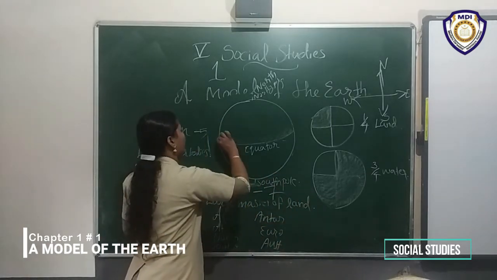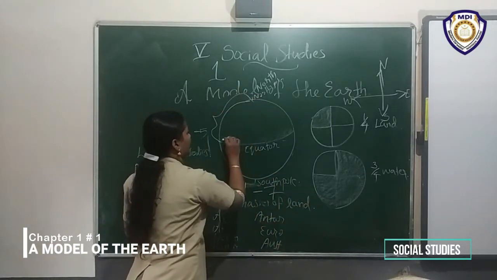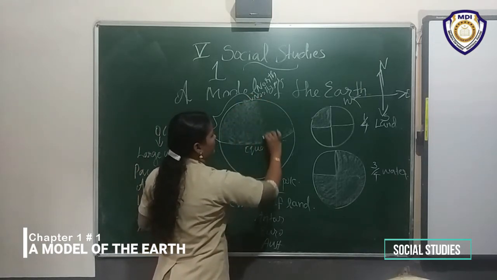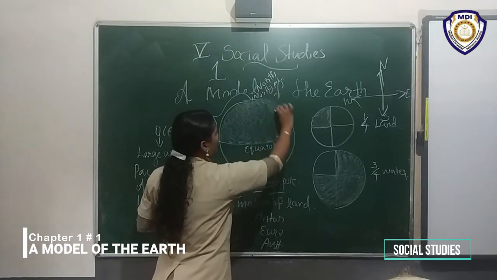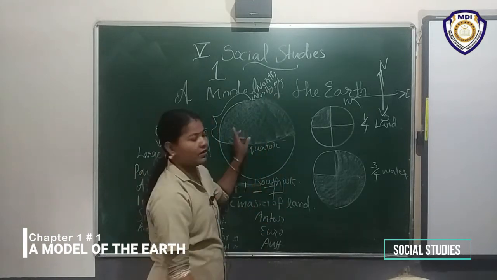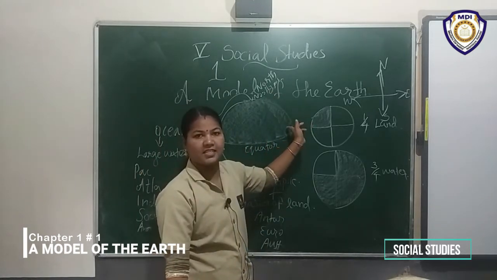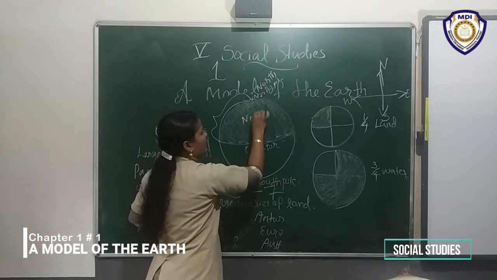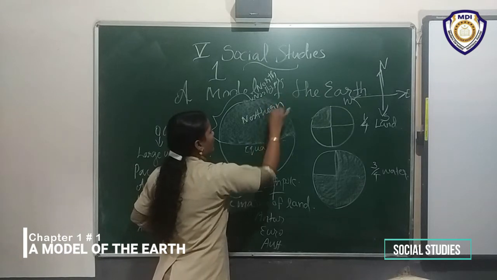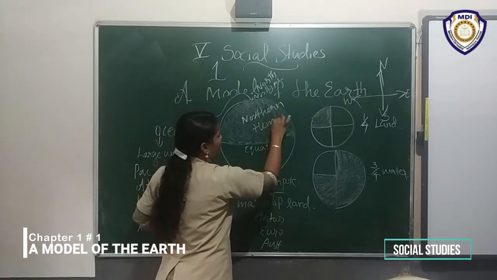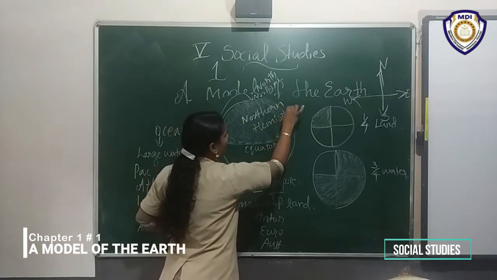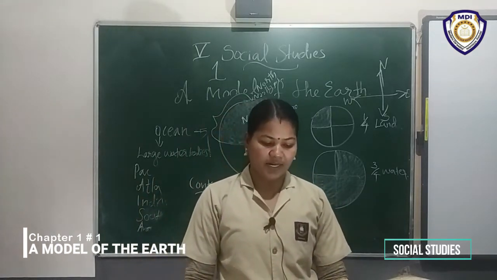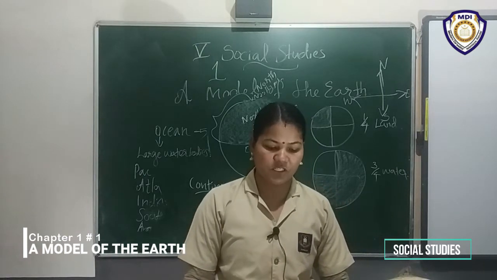From here to here, that is called hemisphere. This is one hemisphere, a half part. It is northern hemisphere. Hemisphere means half part. The equator divides the earth into 2 hemispheres.